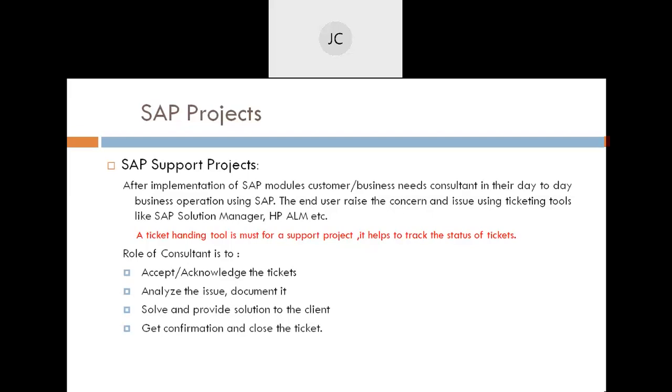then what happens in the support phase, small implementation and customization happens in our production, and also in our development and quality. We do some small customizations. Change requests are raised, okay, and then we move again to production and we test in our pipeline. So these are all part of our support projects.